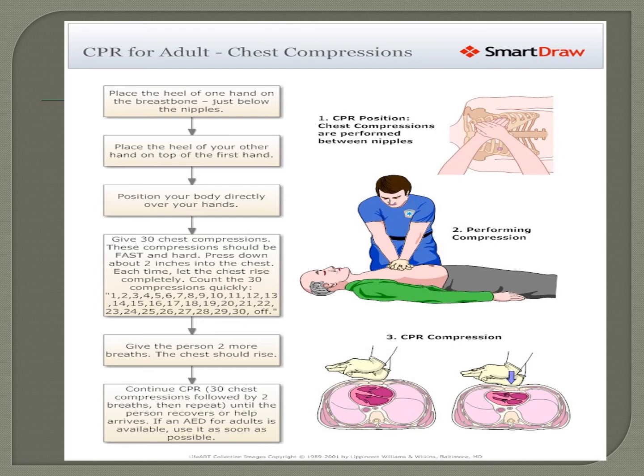So how many compressions are we supposed to do? We are supposed to do at least 100 compressions per minute, and the ratio is 30 compressions with 2 rescue breaths. You give 30 compressions followed by 2 rescue breaths.